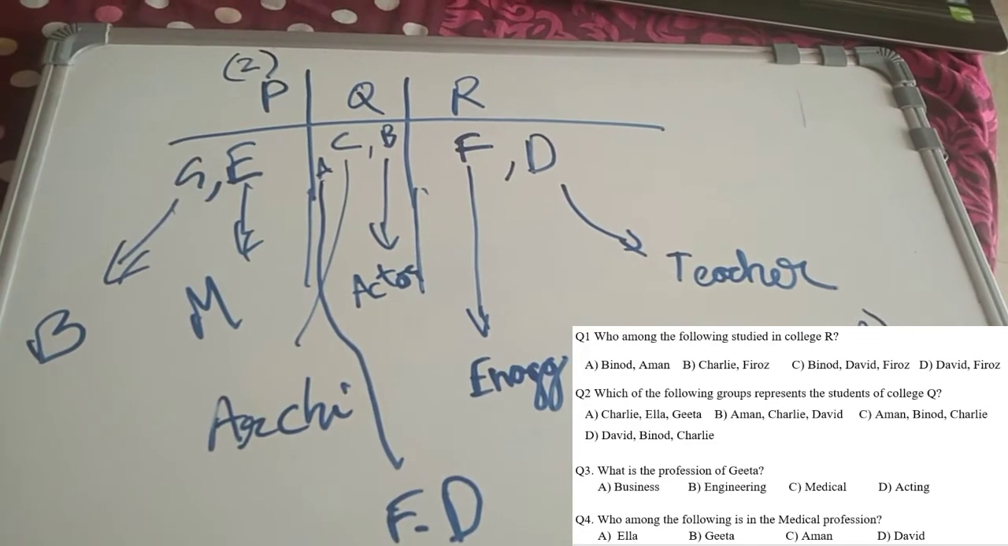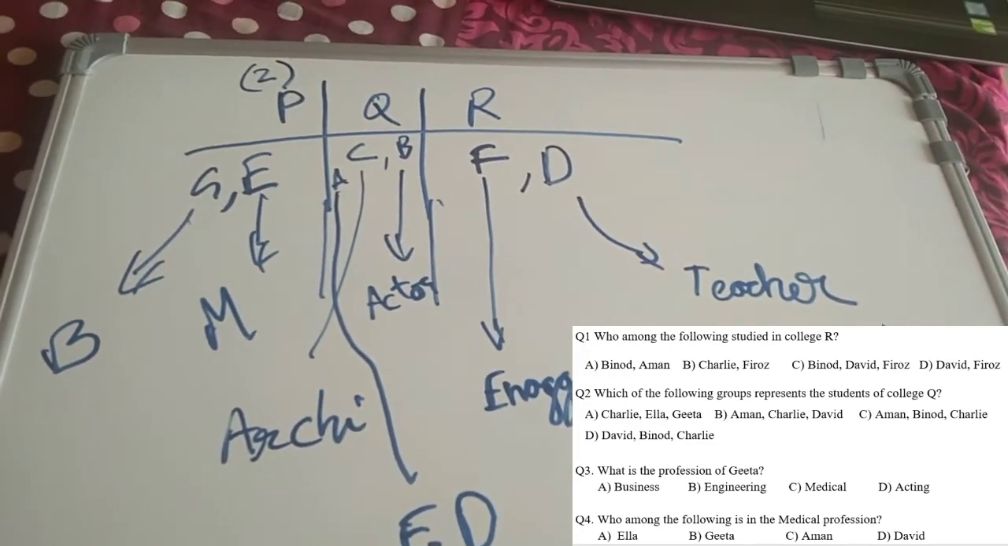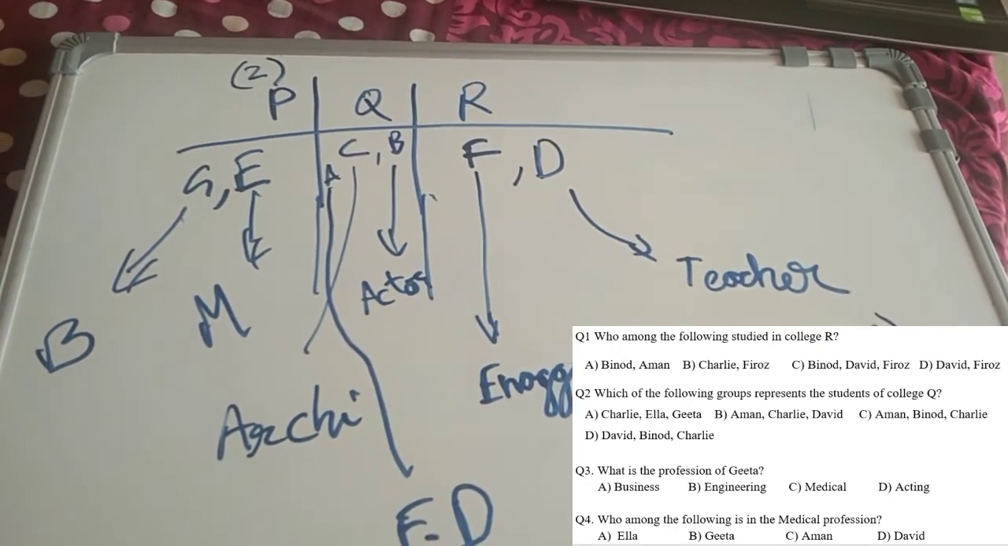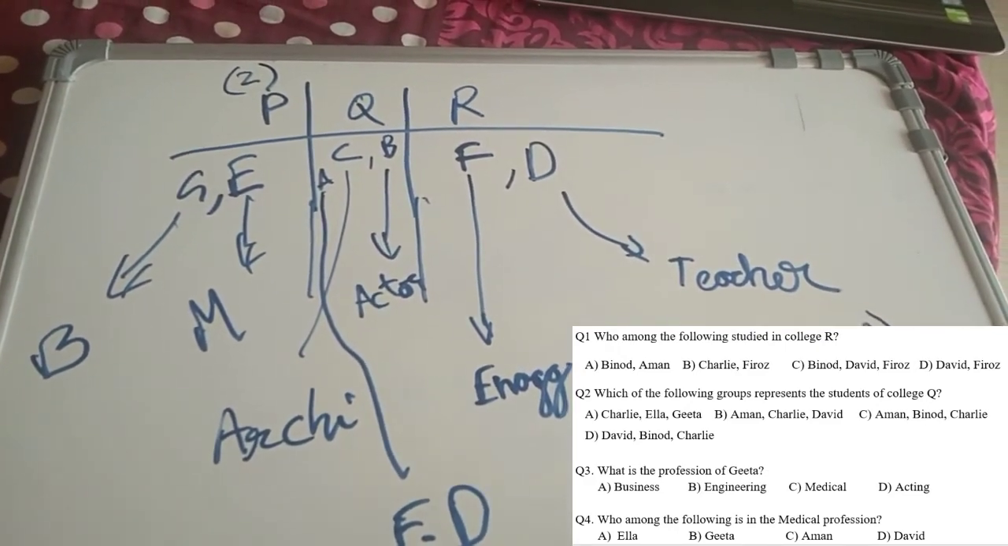What is the profession of Geeta? Geeta is businessman. So answer is A. Who among the following is in medical profession? Medical is for Ella. Option A.